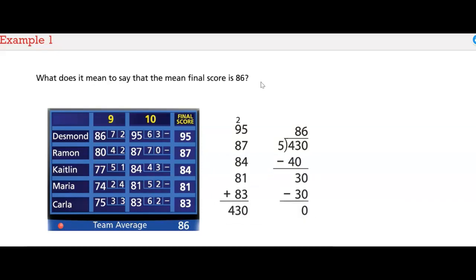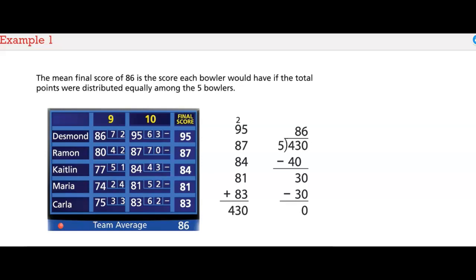What does it mean to say that the mean final score is 86? The mean final score of 86 is the score each bowler would have if the total points were distributed equally among 5 bowlers.